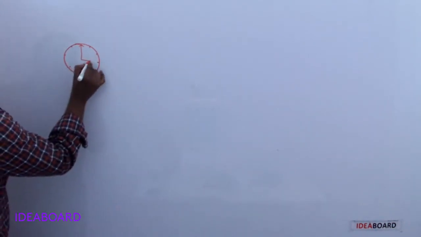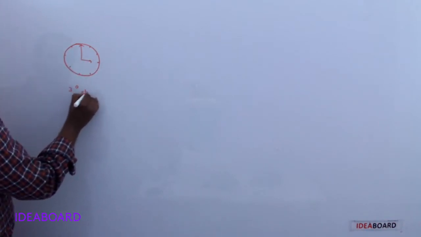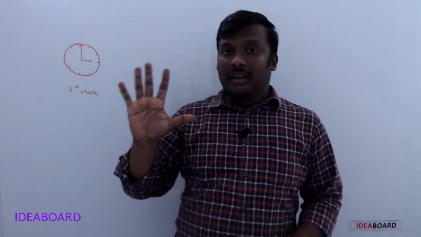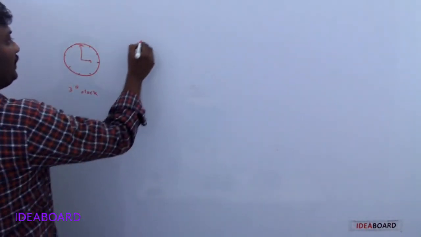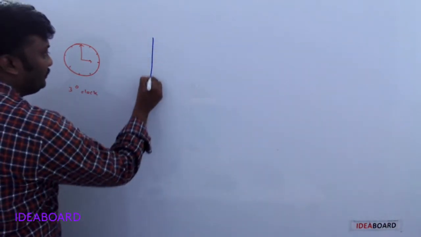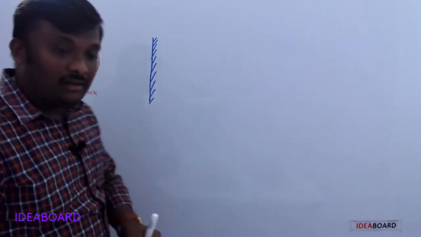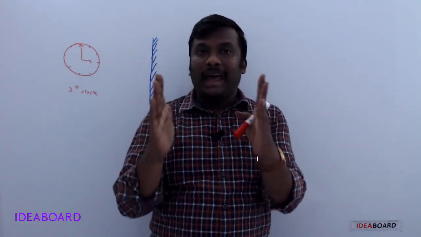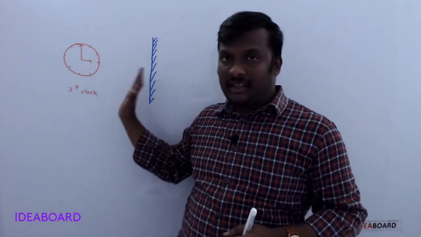So what is the time shown by this clock? It is 3 o'clock. Understand? Now this clock is placed in front of the mirror like this. For understanding purposes only, I draw the plane mirror in this way. But originally, this dial is in this way, parallel to the plane mirror. Understand? Is it clear?